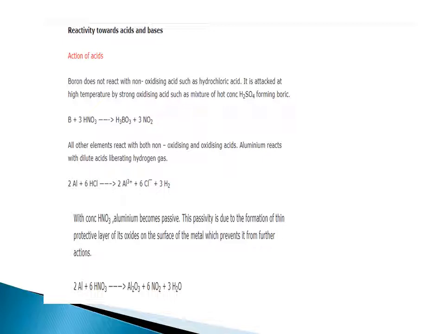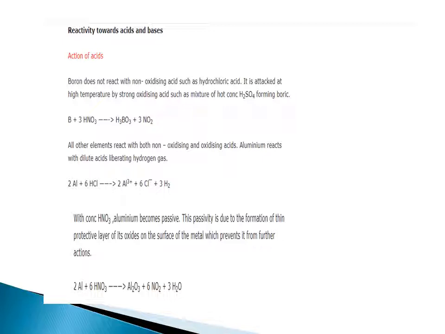All other elements react with both non-oxidizing and oxidizing acids. Aluminium reacts with dilute acids, liberating hydrogen gas. When aluminium reacts with HCl, it gives Al3+ and Cl-, resulting in hydrogen. The reaction is shown. With concentrated nitric acid, aluminium becomes passive.